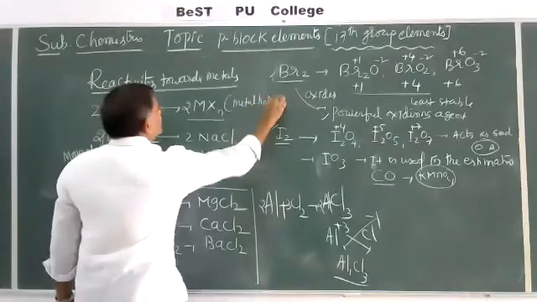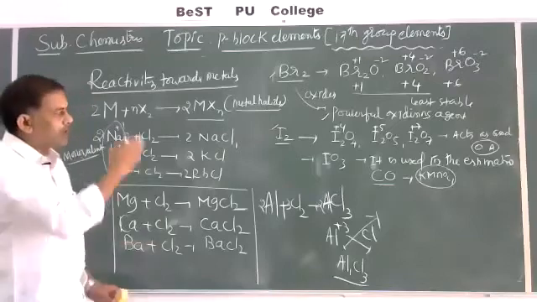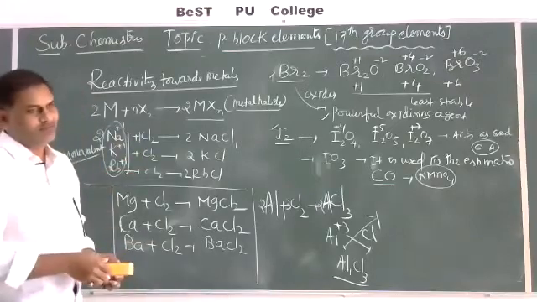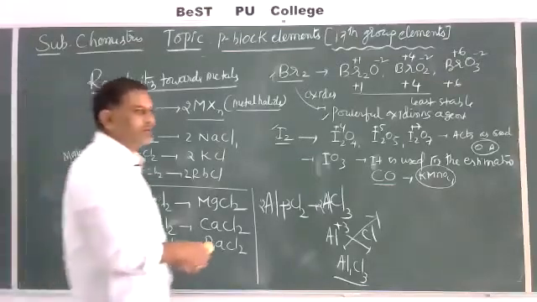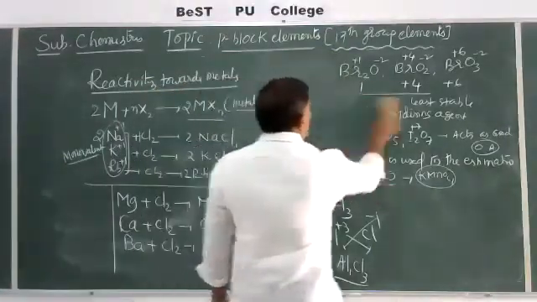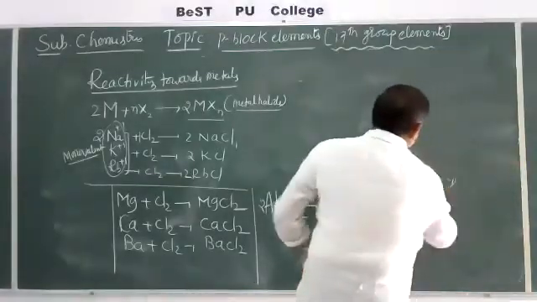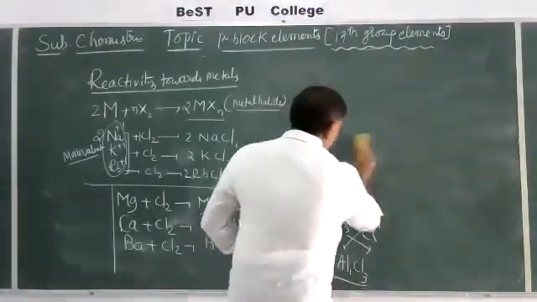So among these metal halides, which is more ionic and which is least ionic, one concept is explained here. In chemical bonding in first year, on the basis of ionic bond, one of the most important concepts was explained to you. I'll give one simple example, to identify which is more ionic and which is more covalent in nature.